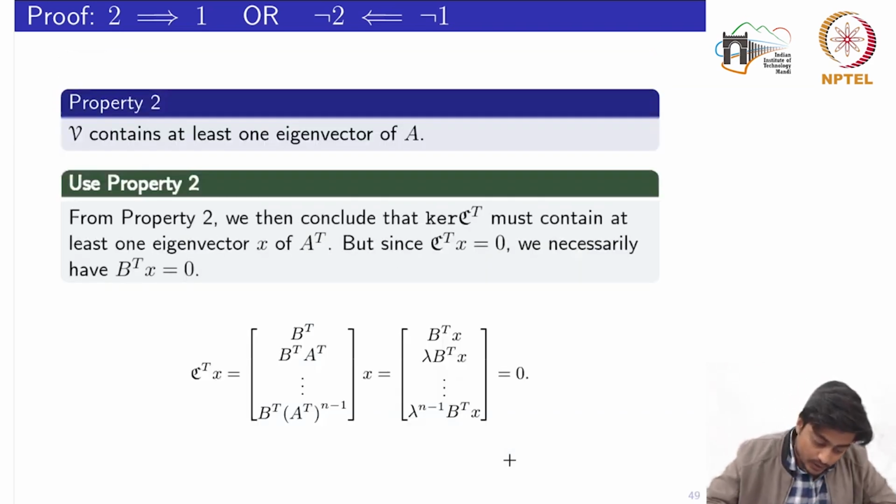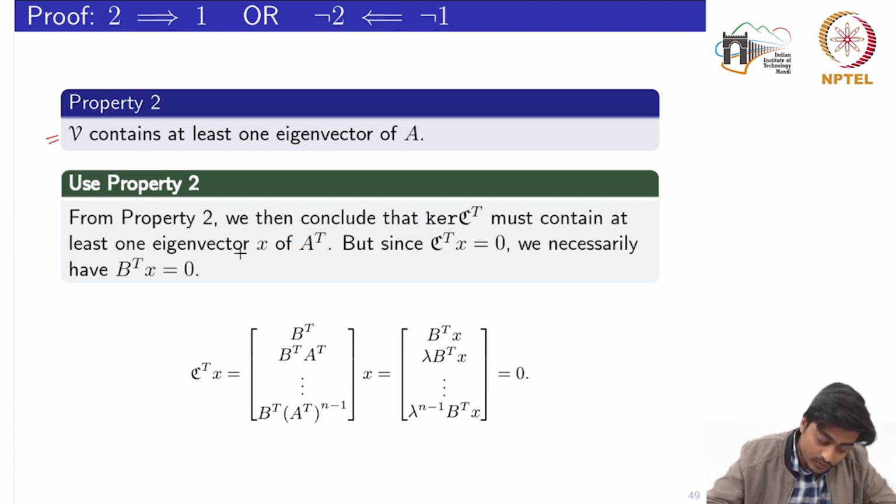Now using property 2, we conclude that this subspace, so let's visualize this V, which is already A transpose invariant, which is the kernel of C transpose, must contain at least one eigenvector of A transpose, because this subspace is A transpose invariant.